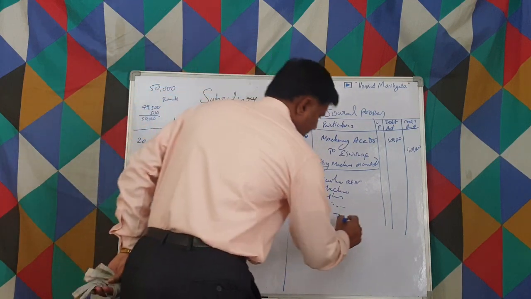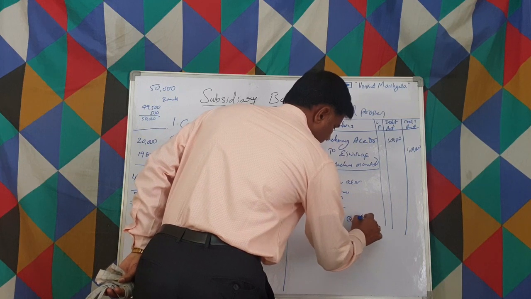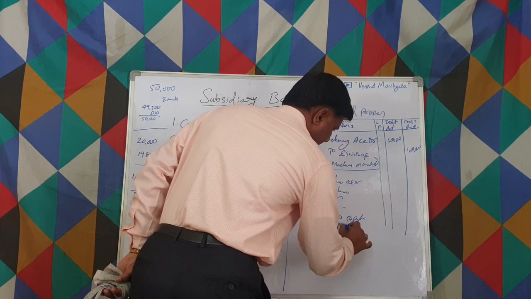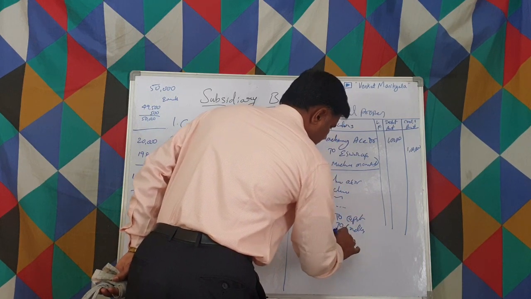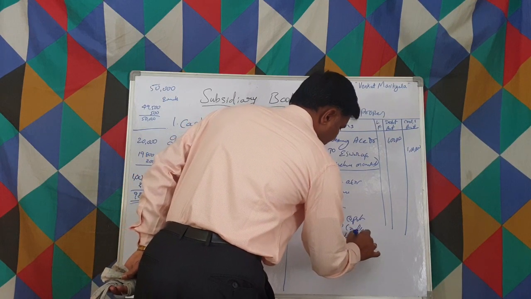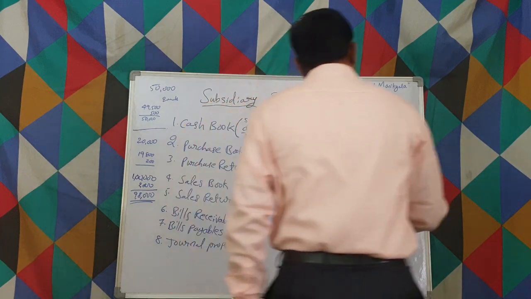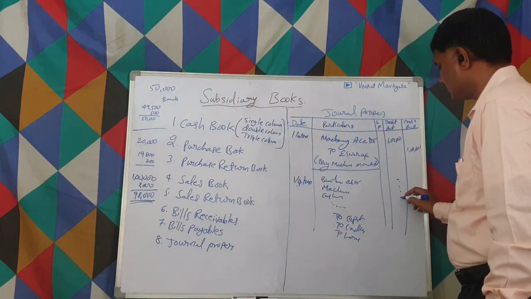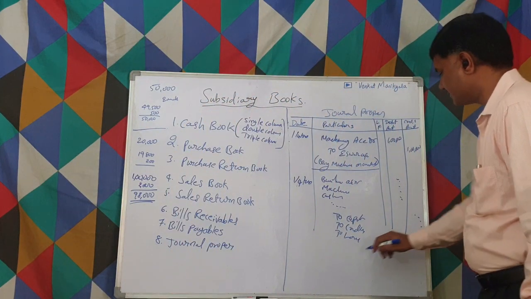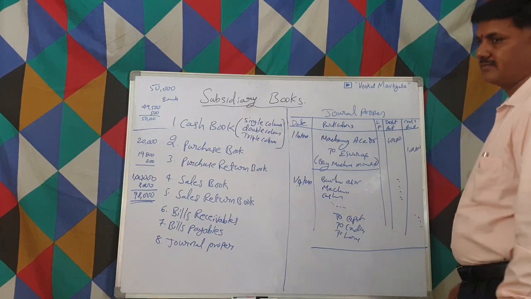What are the creditors? Capital account to creditors account to loans account, like that, all credits. It's nothing but a balance sheet, right? So all these debits and credits we write here.